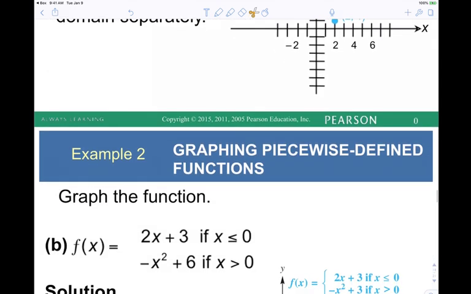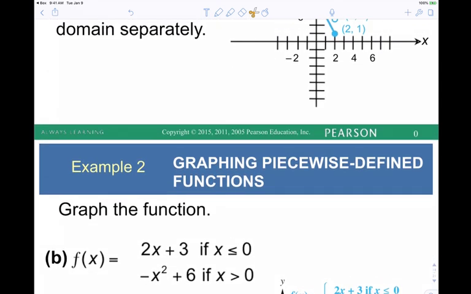It does trip students up sometimes. What is the graph of the first one going to look like? It's a straight line. What's the y-intercept? 3. What's the slope? It's a positive slope, right? So as we trace it left to right, is it going to go up or is it going to go down? It's going to go up. If x is less than or equal to 0, do we keep the numbers on the left of 0 or on the right of 0? The left of 0, right? Wait, if x is greater than 0. No, the first one said x is less than or equal to 0. Oh, no. Yeah, so the second one now, what's the graph going to be?